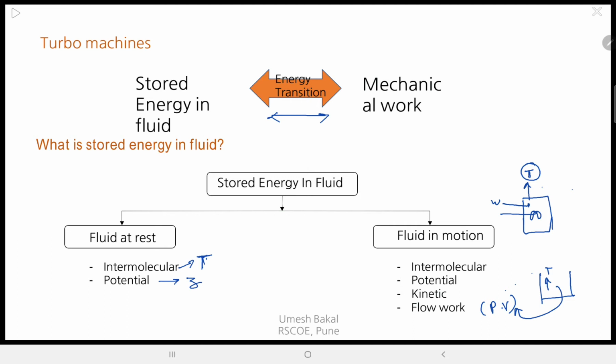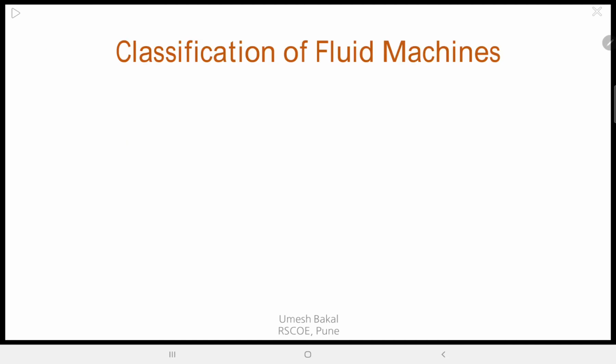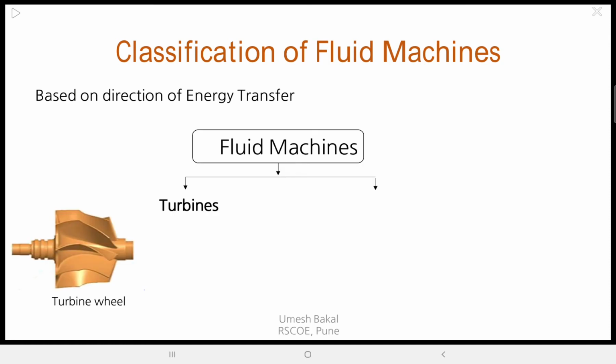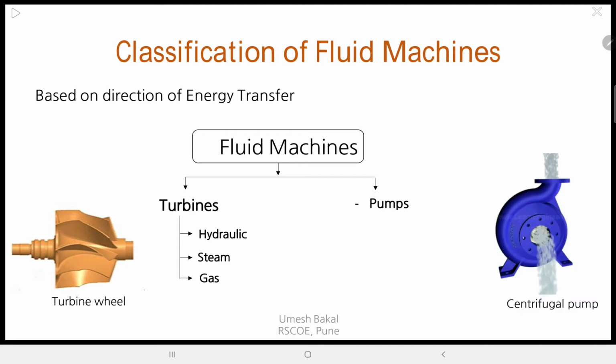Okay, now next we have classification of fluid machines. This is not of very much importance to us, since we are studying compressors. So fluid machines are classified into turbines and so on. Turbines are what? Power producing devices. So to all the power producing turbo machines we have one name, and we call it a turbine. For power consuming machines, there is no such specific name. They are categorized into these four categories: pump, compressor, fan and blowers.